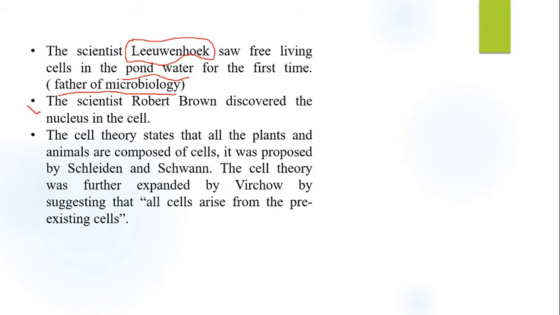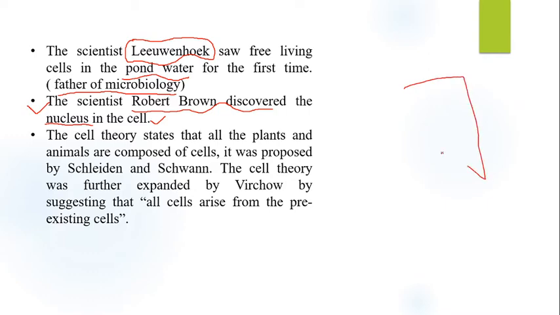About the nucleus, who discovered the nucleus? These are the names of the scientists. You have to learn them. Robert Brown first discovered the nucleus. All of you know the nucleus is the controlling power of the cell. All activity of the cell is controlled by the nucleus.